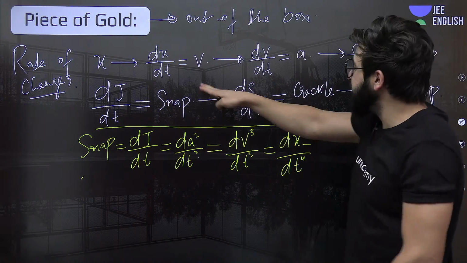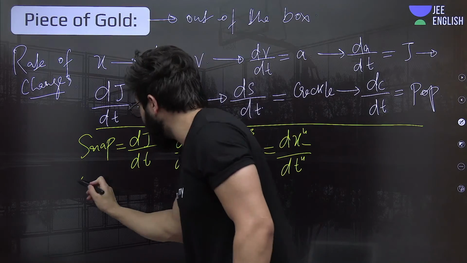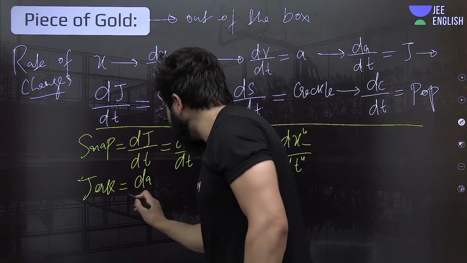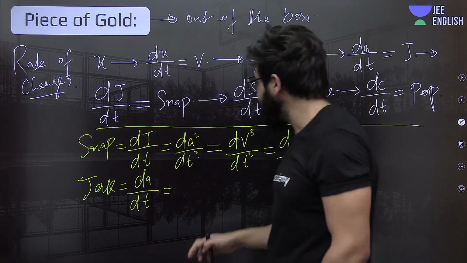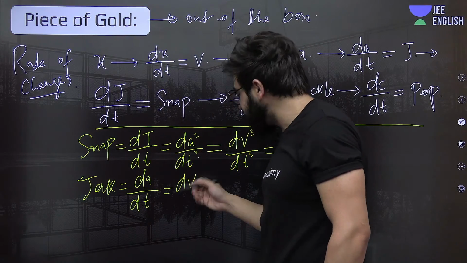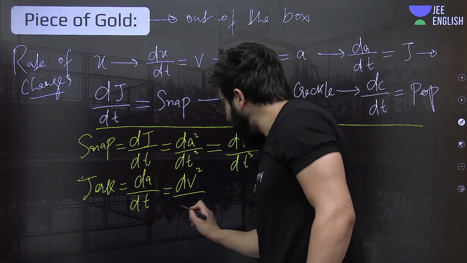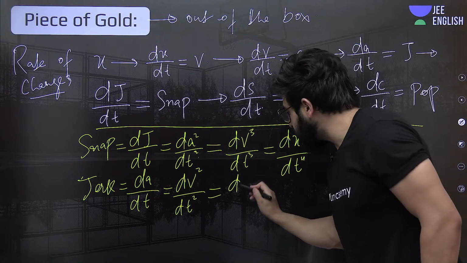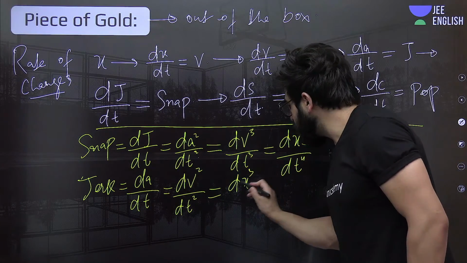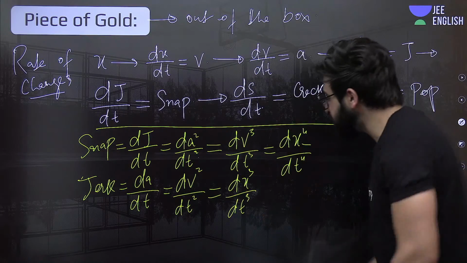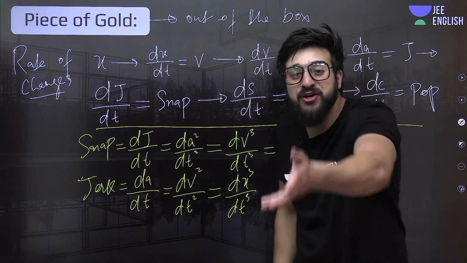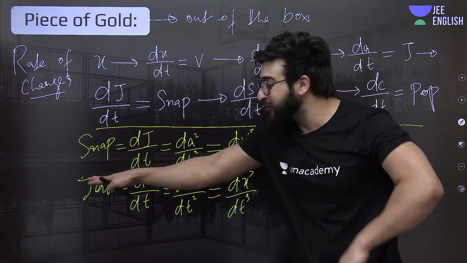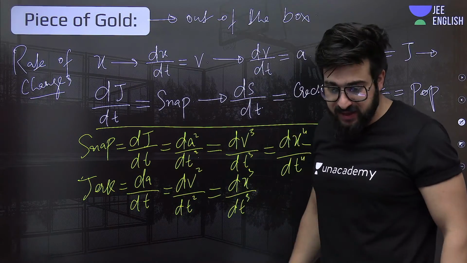Now similarly, we can talk about this jerk also. Can we write this jerk as nothing but dA by dt? Exactly. Can we write this as d squared v by dt squared? Can we write this jerk as d cubed x by dt cubed? So this jerk is nothing but the third derivative of position. Meaning if we differentiate position thrice, we get what we call the jerk.